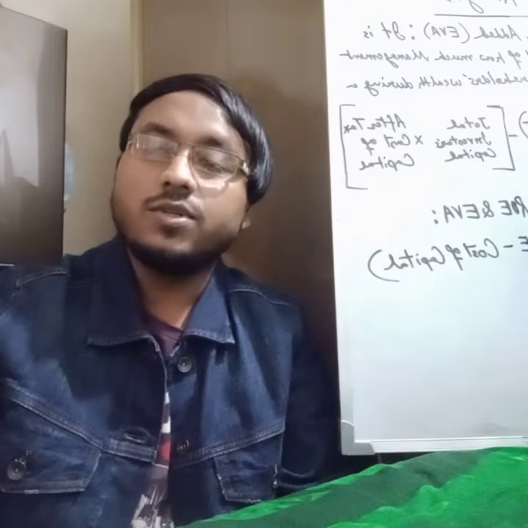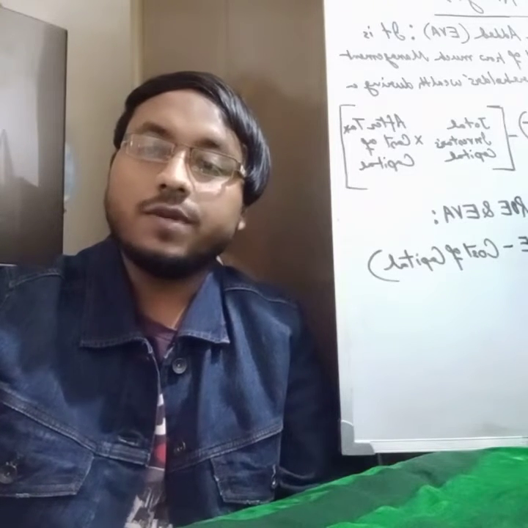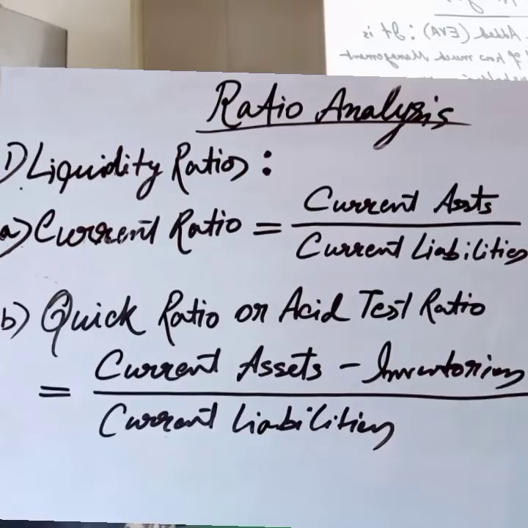As you can see, I have given the details of the liquidity ratio here. The liquidity ratio gives us an idea of the firm's ability to pay off the debts that are maturing within a year. Commonly used liquidity ratios: number 1 is current ratio, which is equal to current assets divided by current liabilities. The current ratio indicates the extent to which current liabilities are covered by those assets expected to be converted to cash in the near future.